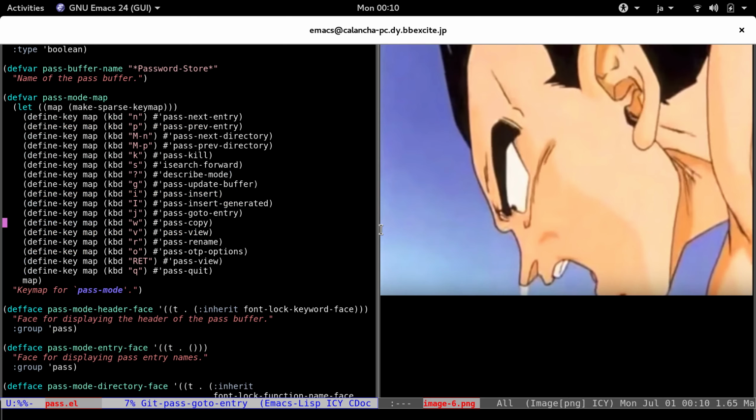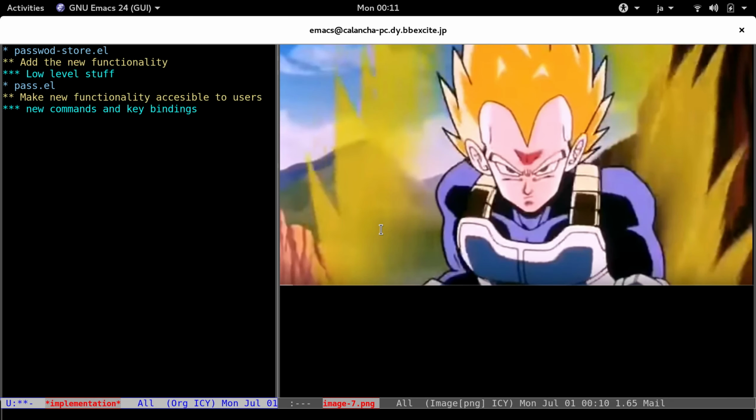We want to follow the same logic. Extend functionality in passwordstore.el and make the new functionality accessible to users in pass.el via the introduction of new commands and key bindings. So let's do it!